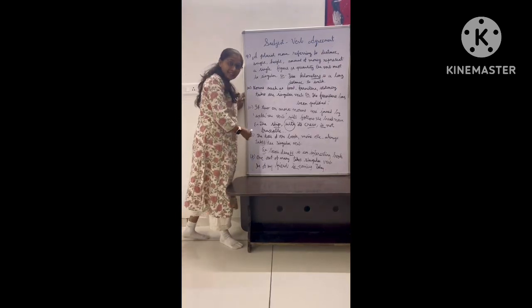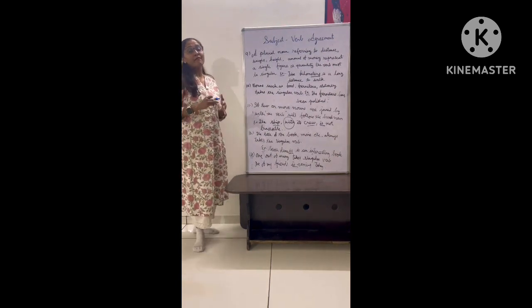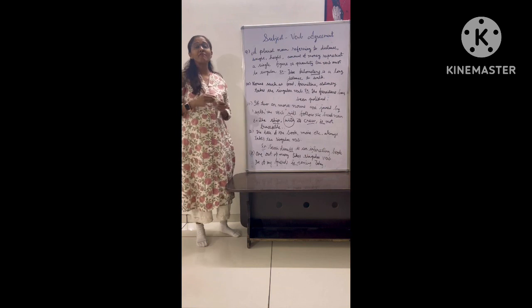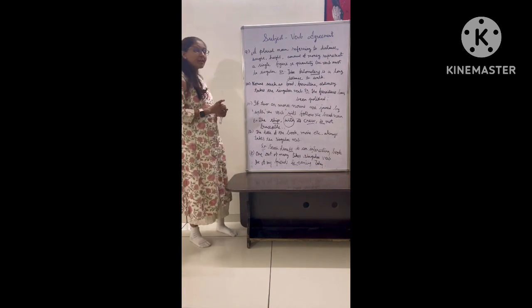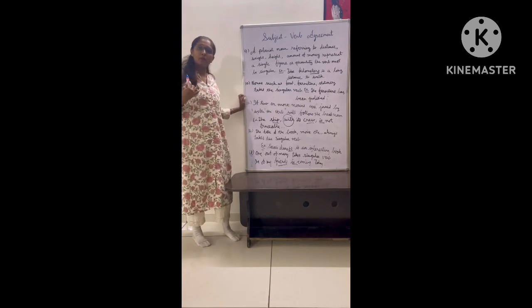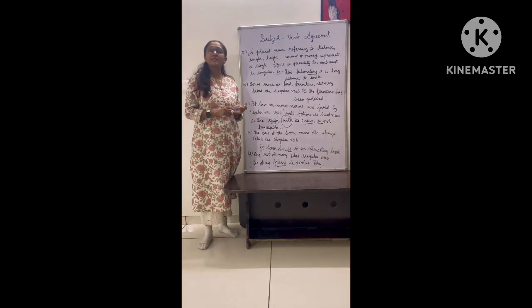And the last rule, one out of many always takes a singular verb, right? If we are talking about one out of many, right? For example, one of my friends is coming. Here we are talking about the one. Though friends are plural, we are talking about the one. That is why we have used is. So it will always take a singular verb.